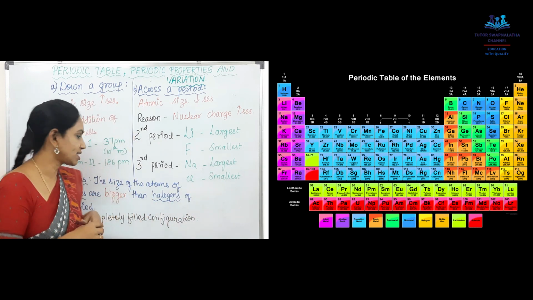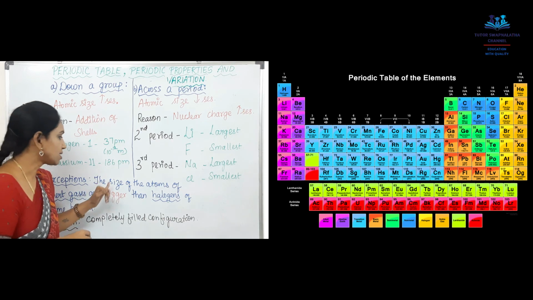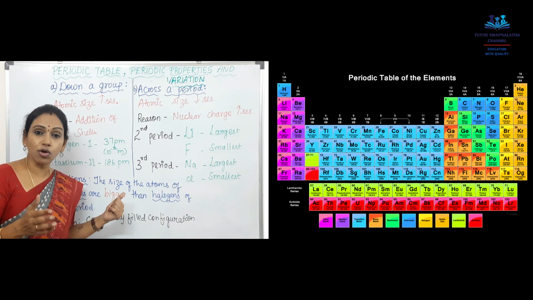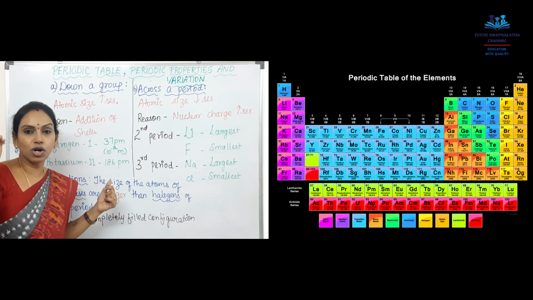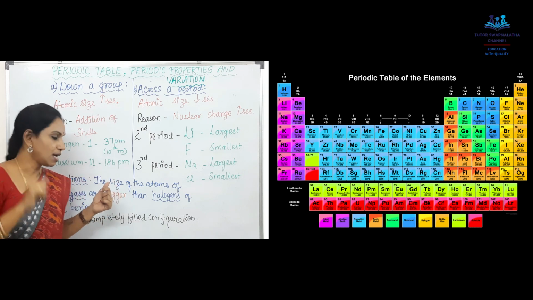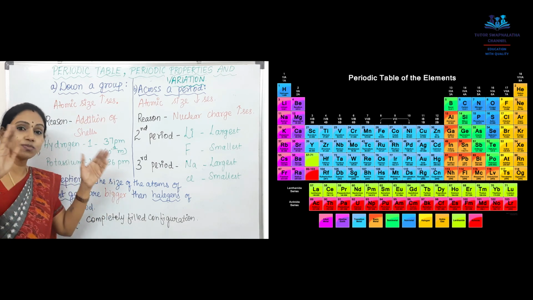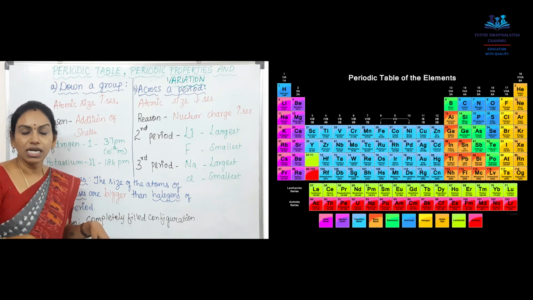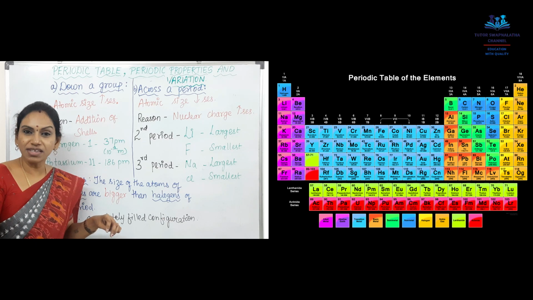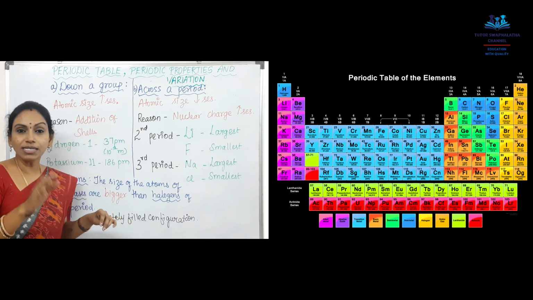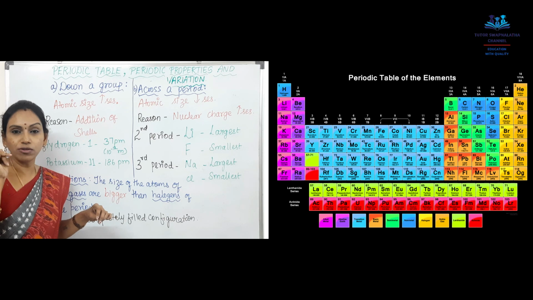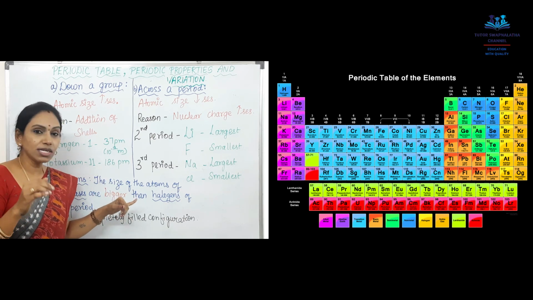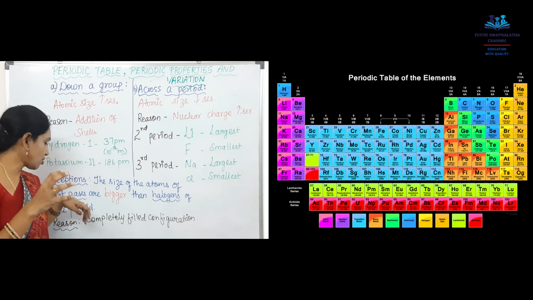Now, there are a few exceptions. The size of the atoms of inert gases. I already said inert gases occupy the last group of the periodic table, that is the 0th group elements. They are inert gases. They are much bigger than the halogens of the same period. Yes, halogens of the same period, they are just the previous group. Yes, the 17th group are your halogens. Okay, inert gases are the 18th group.